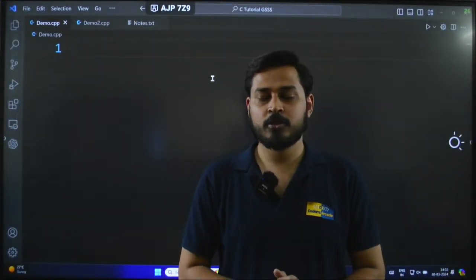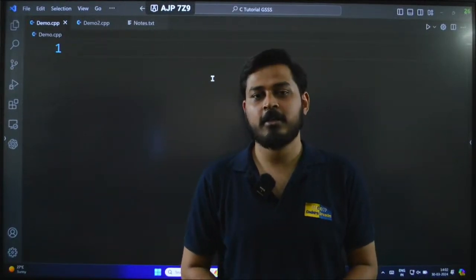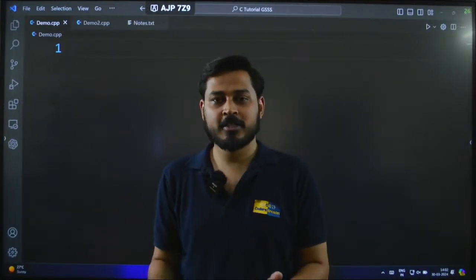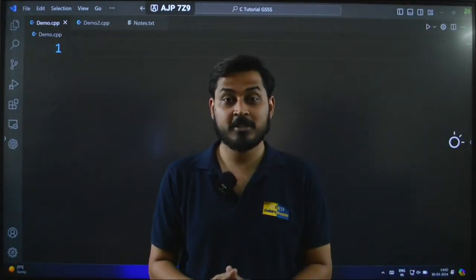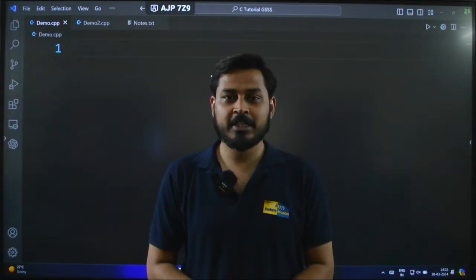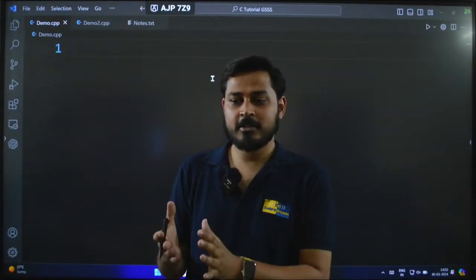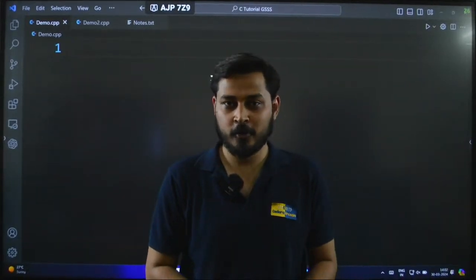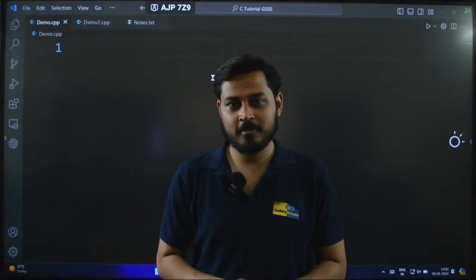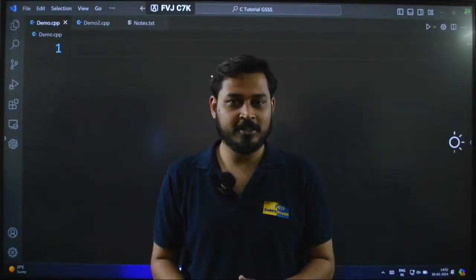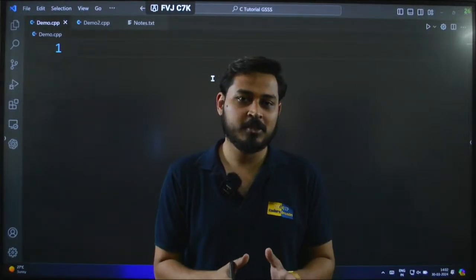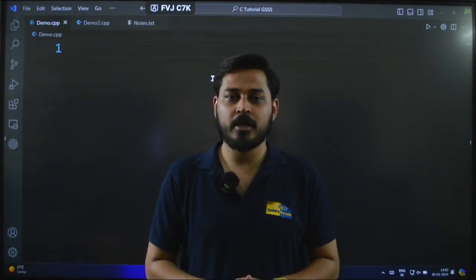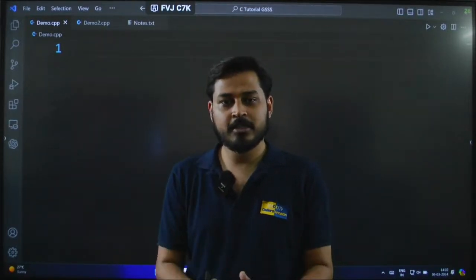So in the previous C++ live session, I was talking to you guys about the preprocessor directives and how the C++ preprocessor directive works. Basically here we talked about how the 3 types of preprocessor directive work. Those were macro substitution, file inclusion, and compiler control preprocessor directives. Now in this session, because we are starting with C++ concepts, we will be learning about all the basic concepts just before we go ahead into any particular programs. Today I am going to explain a lot of different things that are used in the concept of C++.